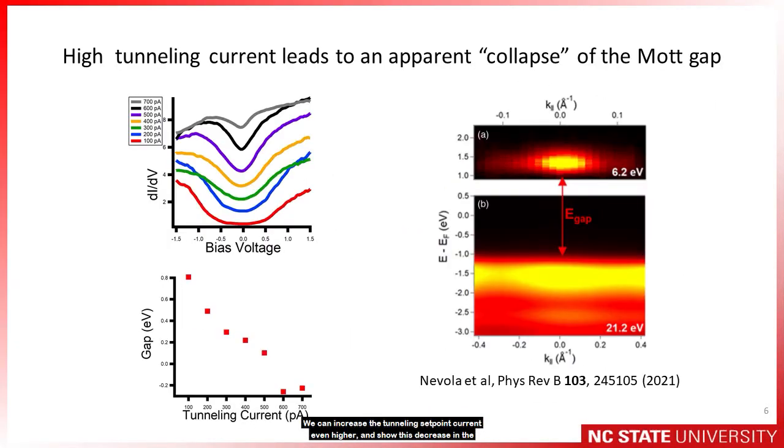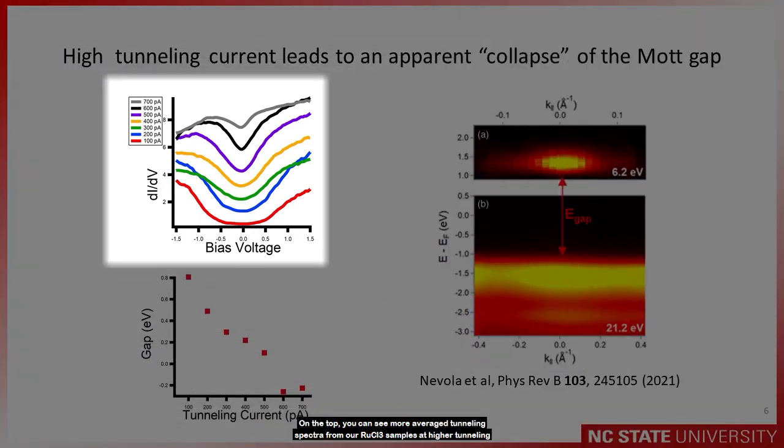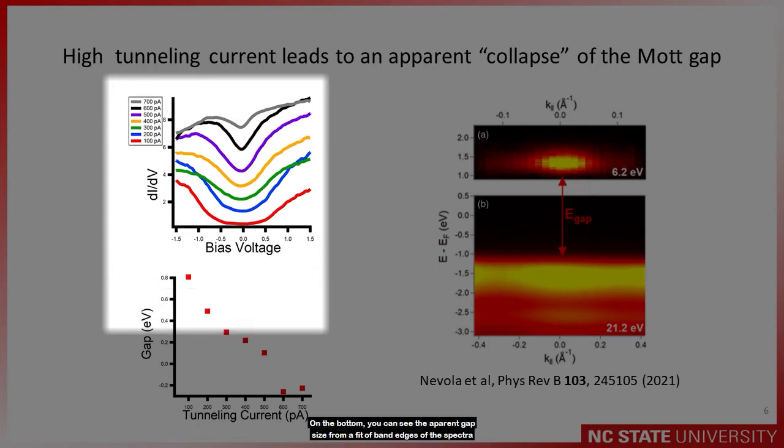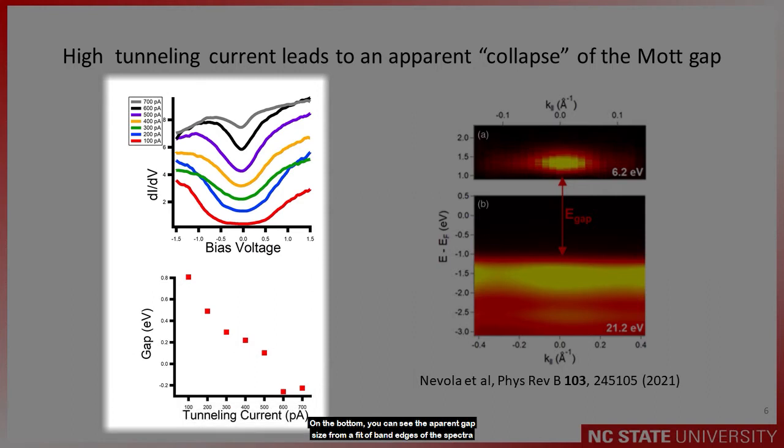We can increase the tunneling setpoint current even higher and show this decrease in the apparent gap size more clearly. On the top, you can see the average tunneling spectra for our alpha ruthenium chloride samples at even higher tunneling setpoint currents. On the bottom, you see the apparent gap size from a fit of the band edges of those tunneling spectra as a function of the setpoint current. It shows what appears to be a complete collapse of the Mott gap at high setpoints.